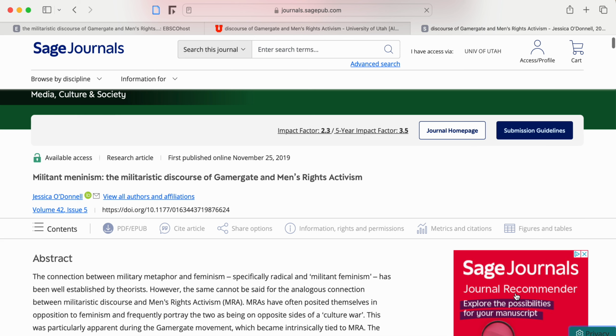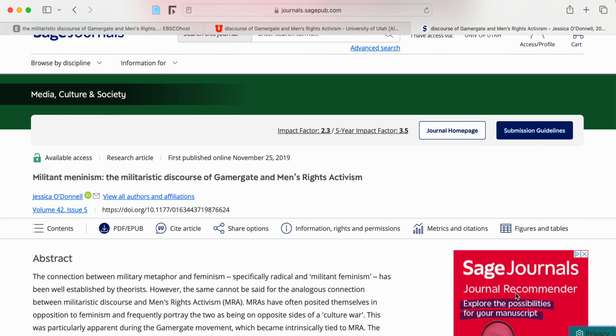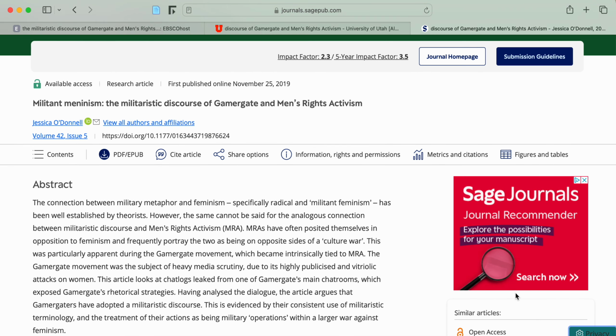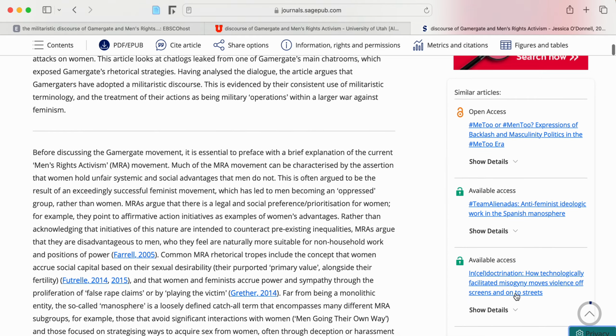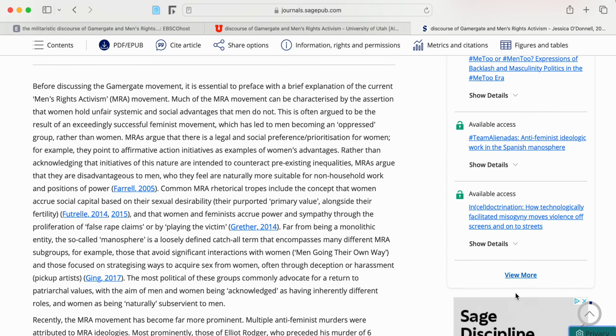As long as you're logged into campus information systems, if you're off campus, you can use that same login for the library's website. I'll show you how to do that in a sec. But if you're on campus, this will automatically be open to you. Otherwise, they'll have you log in in advance.